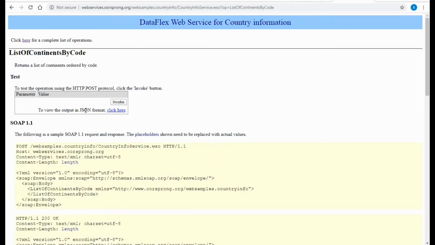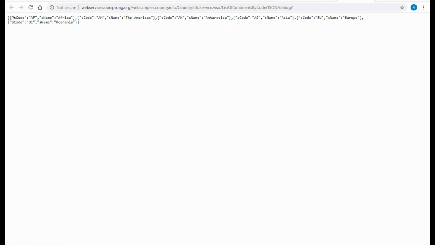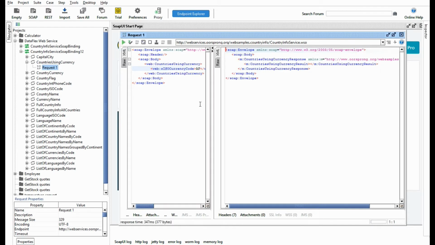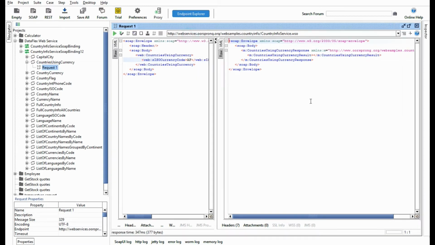On every web service we have given some help. Click here, you will see some references. AF is the country code, it gives us Africa. So let's check this. Control V and see, do we get Africa?